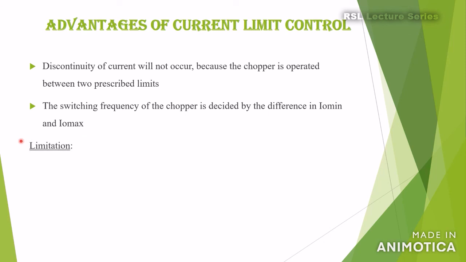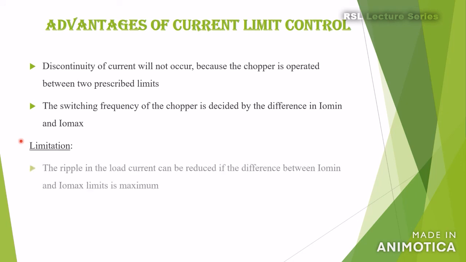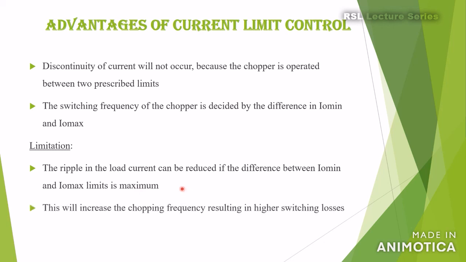There are also certain limitations. The ripple in the load current can be reduced if the difference between the I0 min and I0 max limits is kept at maximum. But if it is kept at maximum, this will result in an increased chopping frequency. This in turn will lead to higher switching losses. So this is one of the limitations of the current limit control.